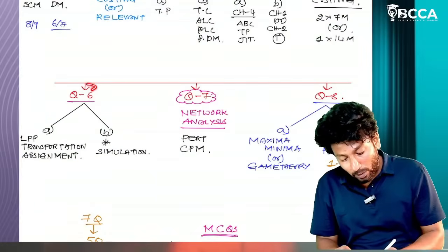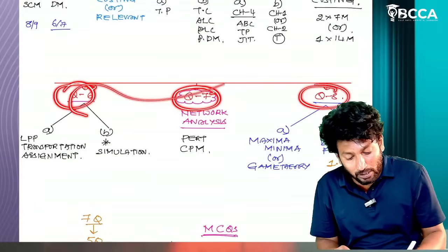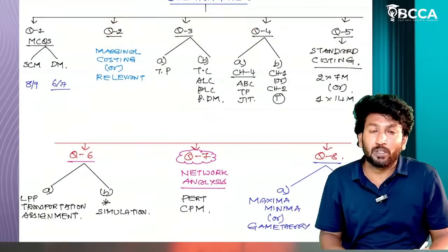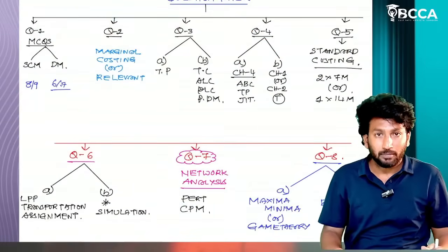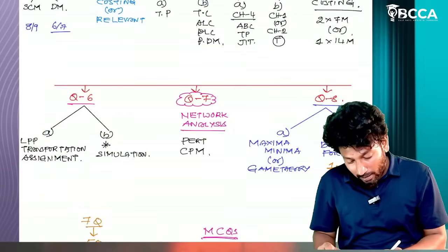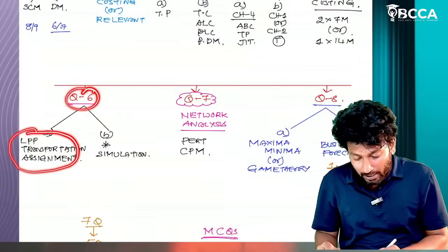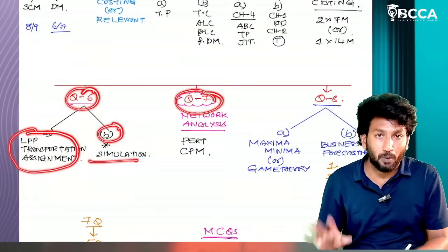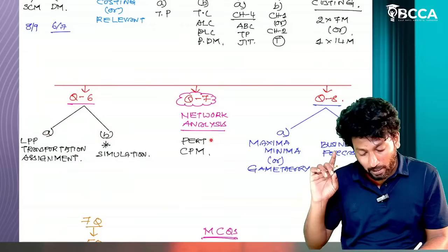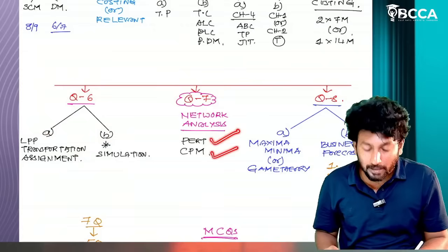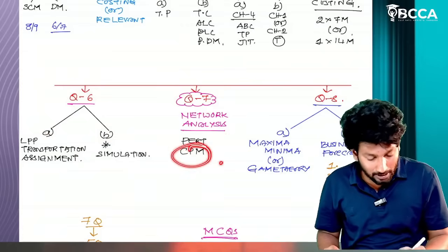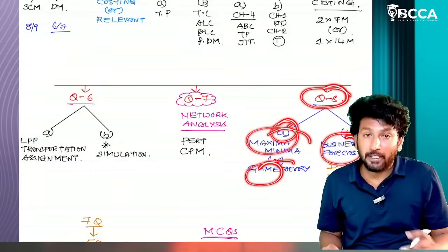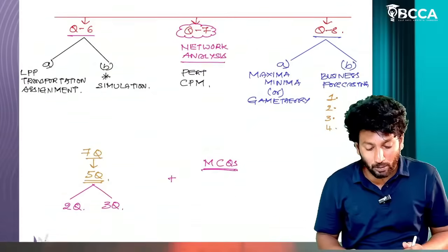Coming to question numbers 6, 7, 8, these 3 questions will be from the DM part, and question numbers 2, 3, 4, 5, these 4 questions will be from the SCM part. From DM, question number 6A is LPP, transportation, assignment. Question 6B is simulation. Question 7 is network analysis, 14 marks, either PERT, program evaluation review technique, or CPM, critical path method, that is, crashing. Question 8A is maxima, minima, or game theory. 8B is business forecasting. Generally, this is the question paper pattern.